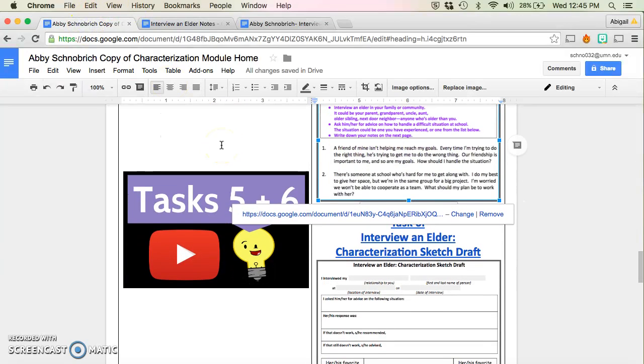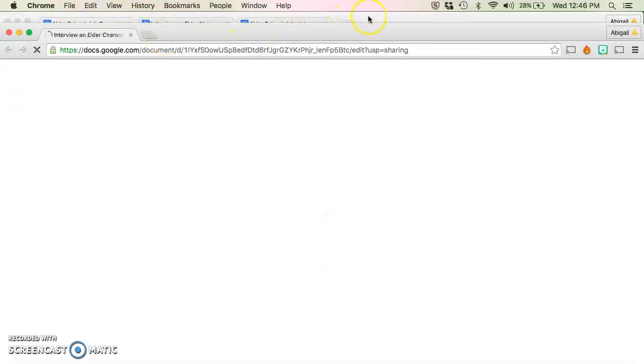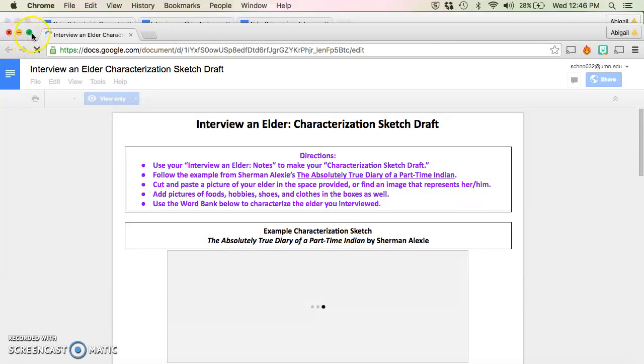Now, once you're done with this, I'm going to go back to the lesson, and I'm going to get this interview with elder characterization sketch draft. I'm having a lot of trouble saying that word today. Okay, and I'm going to open a new window by pressing Shift while I click. That way I can do a split screen to help me transfer the information over to one side.